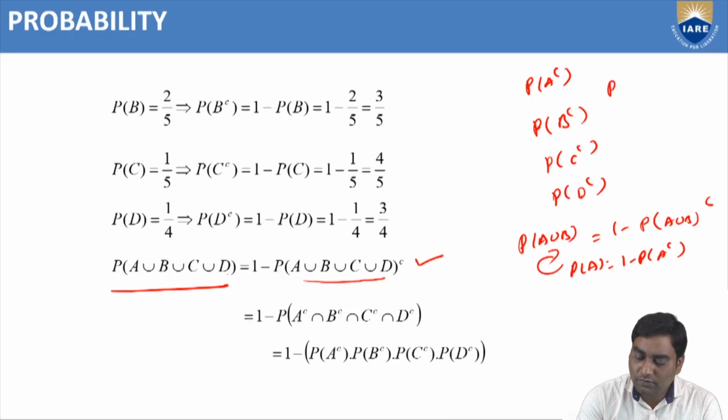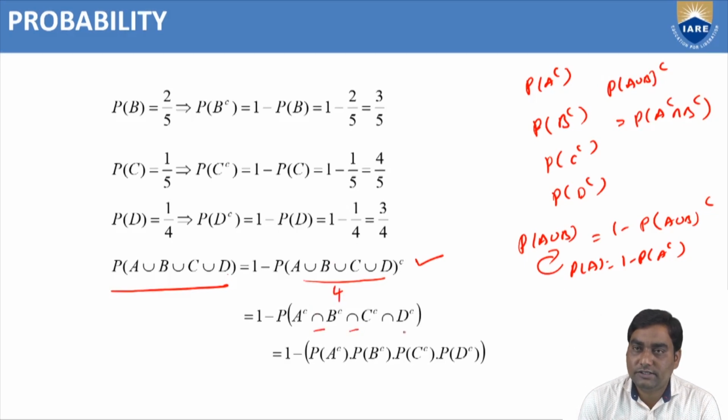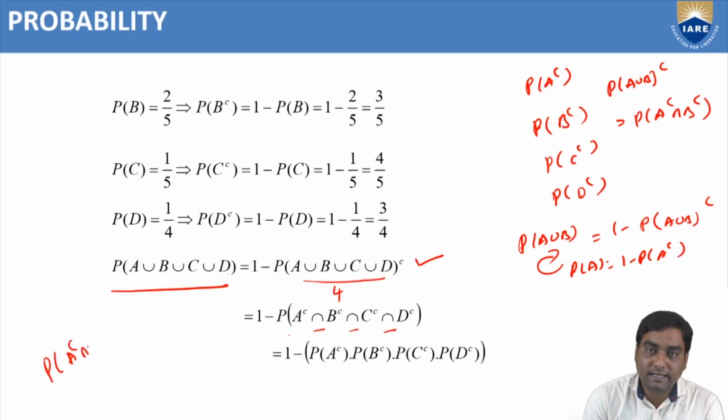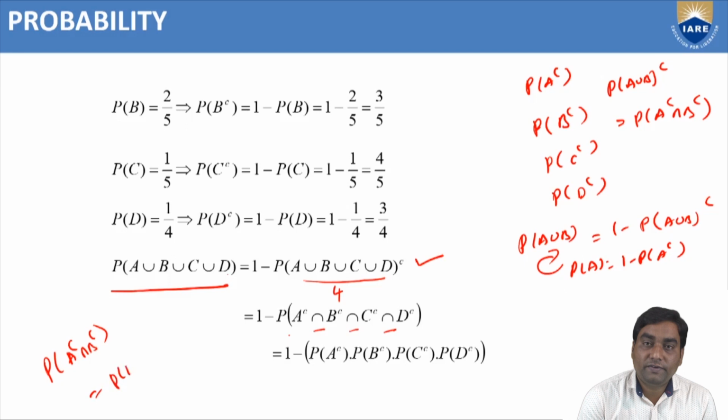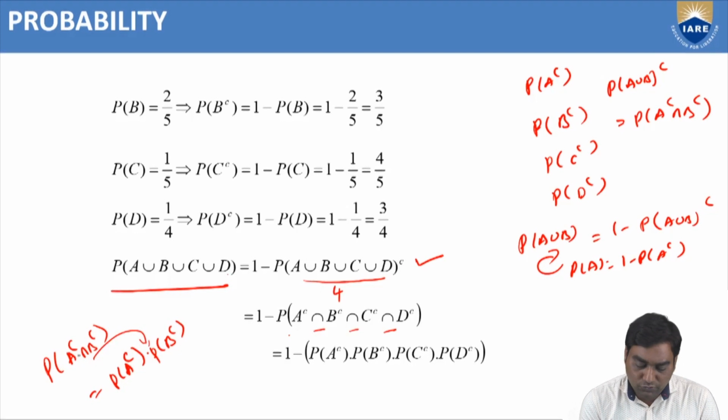Now we know that P of A union B whole complementary is equal to A complementary intersection B complementary. Instead of 2, we have 4. That's why we can write A complementary intersection B complementary intersection C complementary intersection D complementary. And we know that P of A complementary intersection B complementary is P of A complementary into P of B complementary, because A complementary and B complementary are independent events. If they are independent events, the intersection will be converted into a product. That's why, instead of 2, we have 4 here.